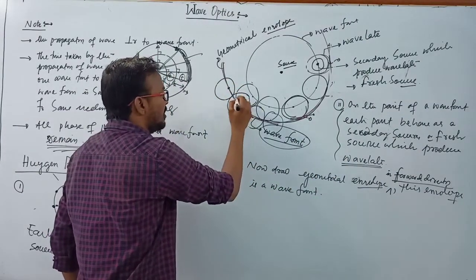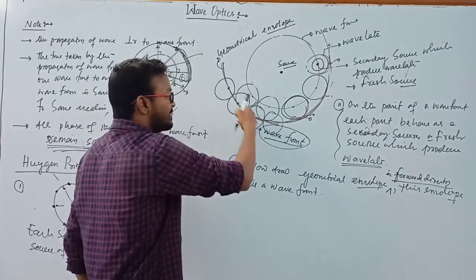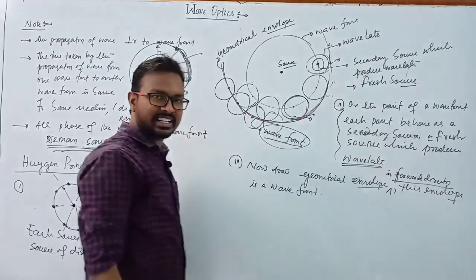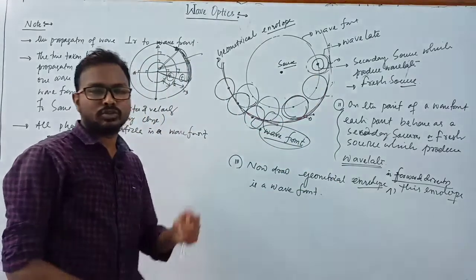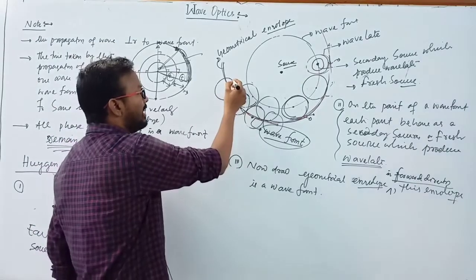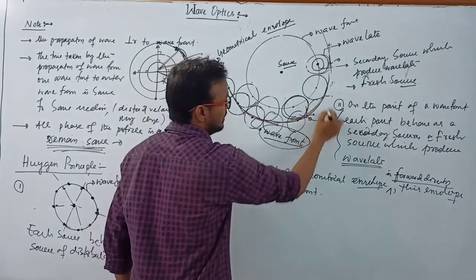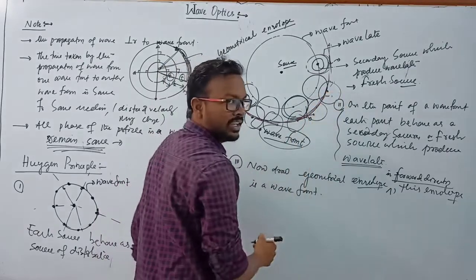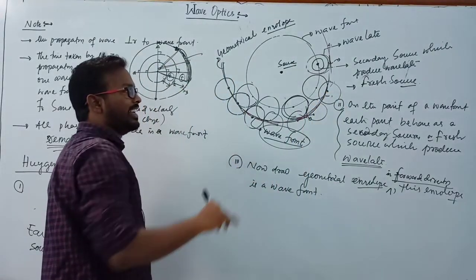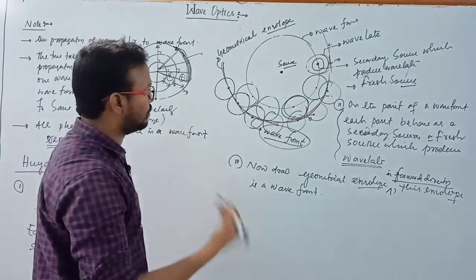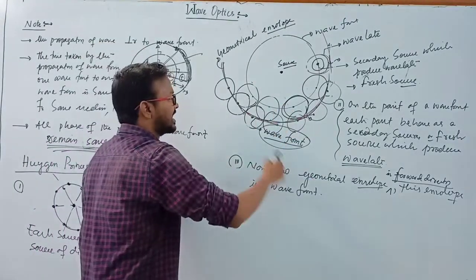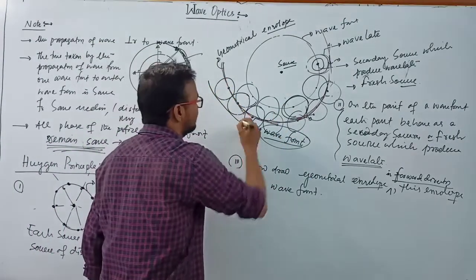On the wavefront, each point behaves as a secondary source, and due to this secondary source, wavelets again form from this point in this direction, in the forward direction. Now again we have to draw a geometrical envelope in the forward direction. This is the forward direction.